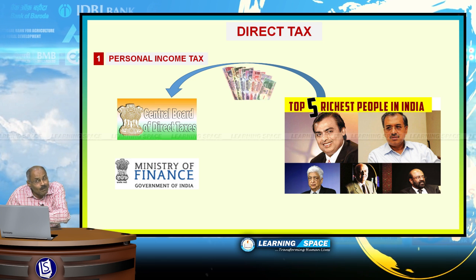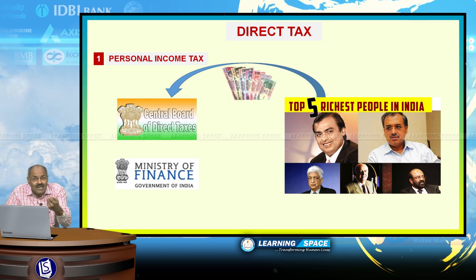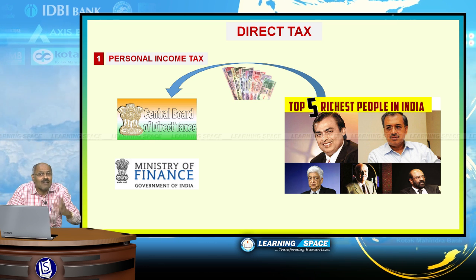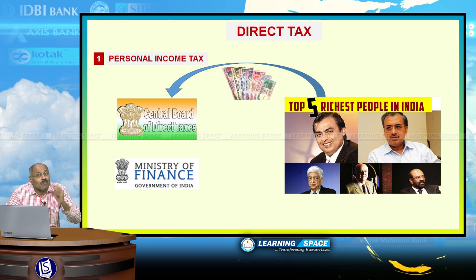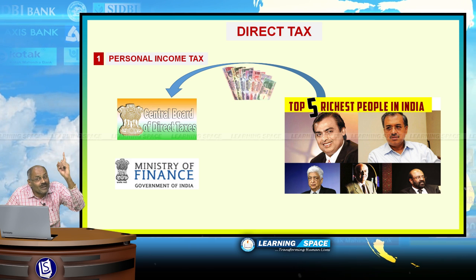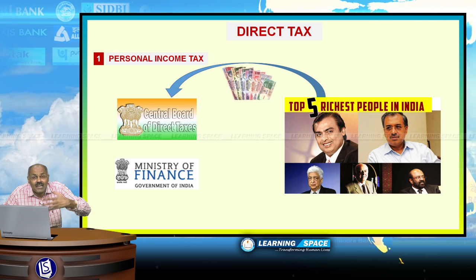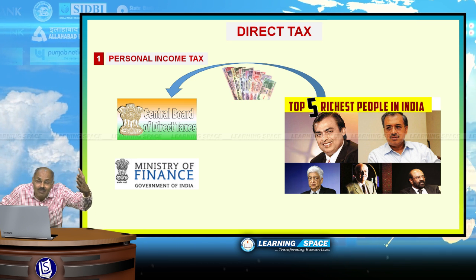And this is progressive in nature. What is meant by progressive? Progressive means if I am earning 3 lakh rupees, I will pay 10% tax. If I am earning 6 lakh rupees, I will pay 20% tax. If I am earning 1 crore rupees, I have to pay 30% tax. That means if my income increases, I have to pay more tax to the government.